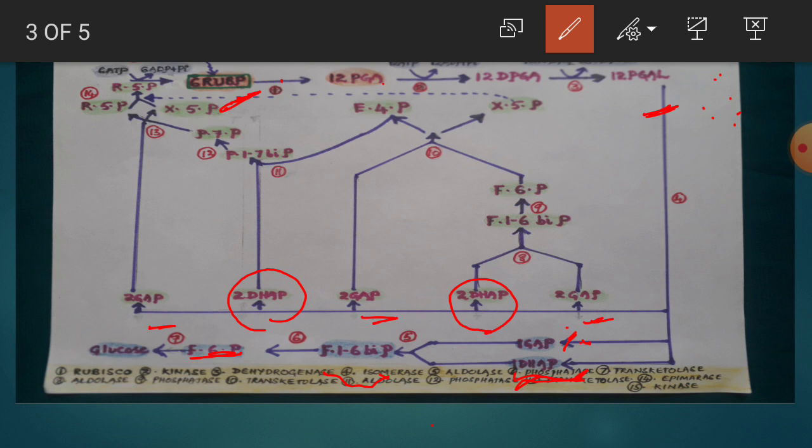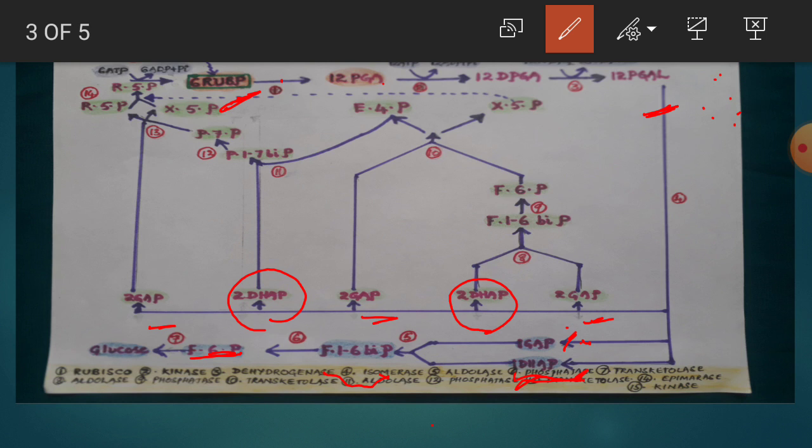So from second step to 7th step, all the steps or reactions can be called together as carbon reduction. So carboxylation first step is over, and then the second phase, that is carbon reduction, which includes second to 7th step, is also completed. Now the remaining reactions, that is from 8th reaction to 15th reaction, all come under the third phase of this Calvin cycle, that is RUBP reconstruction. RUBP is already utilized here. It is changed into different substances. To start this process again and again, the RUBP must be formed once again.